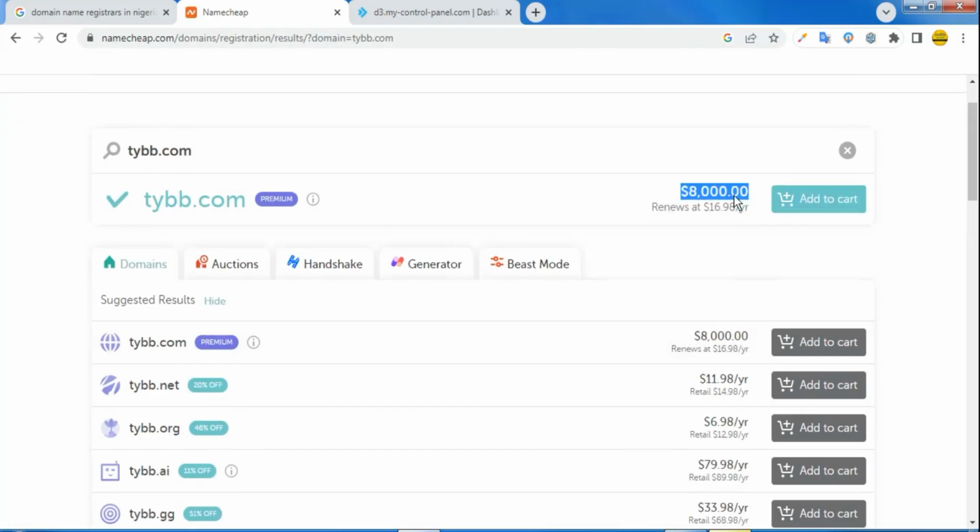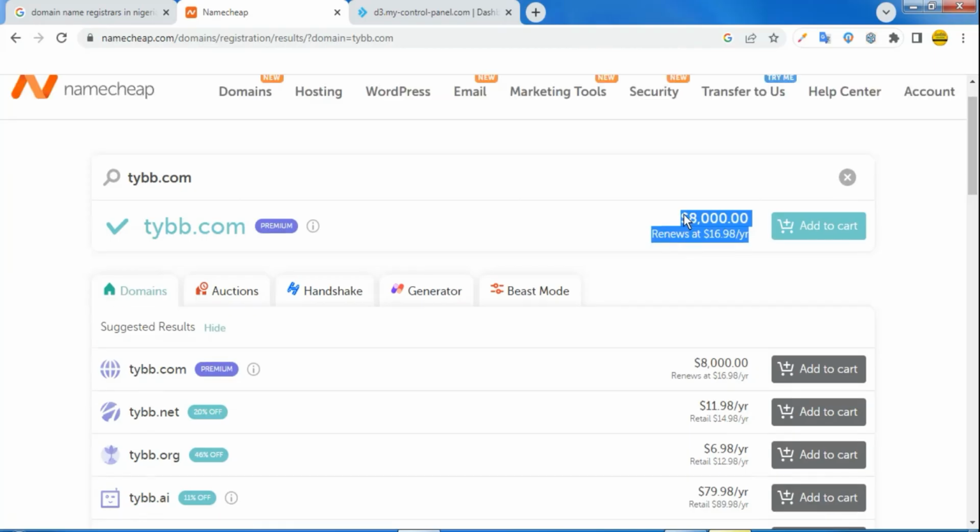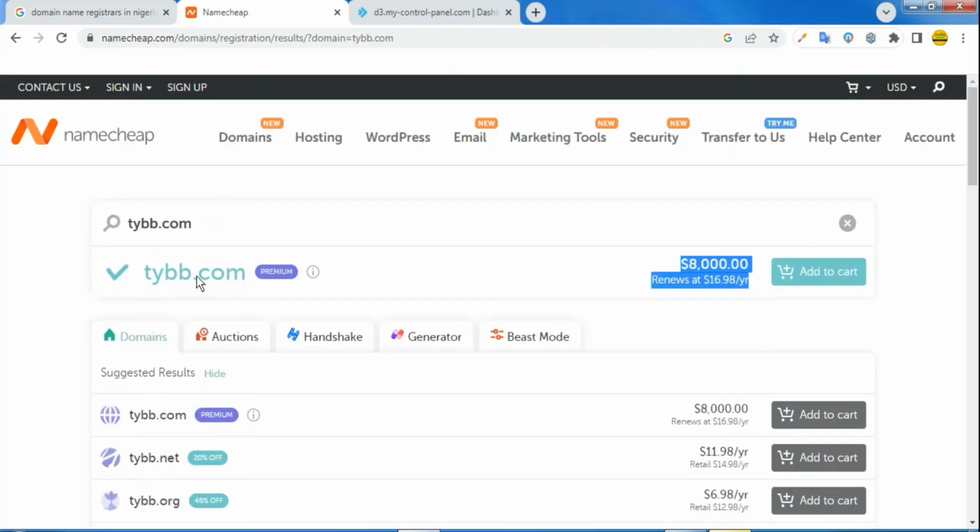There are other ways to get it very much cheaper than this. This is just for explanation purpose. So you just get your domain name, and after which you get your hosting. Hosting is just like a space to save your files while building your website.